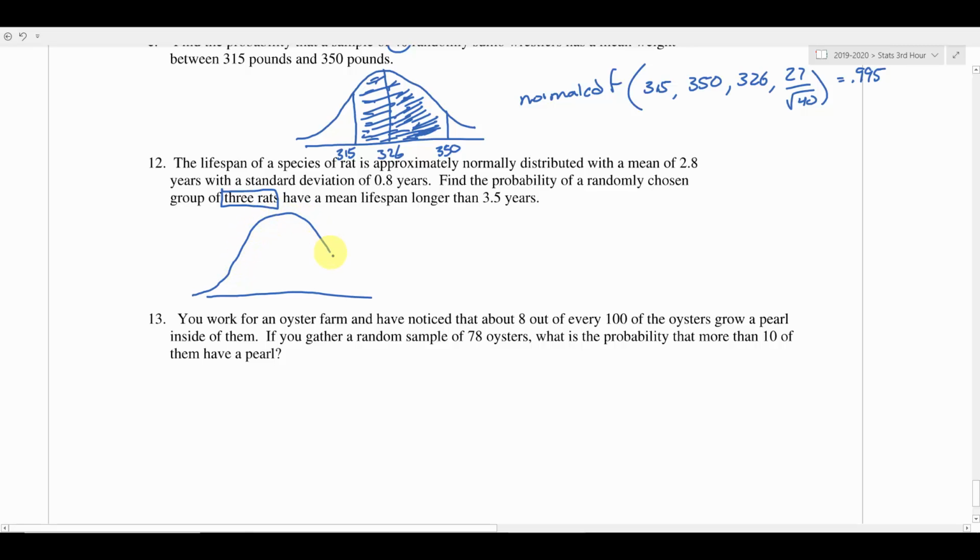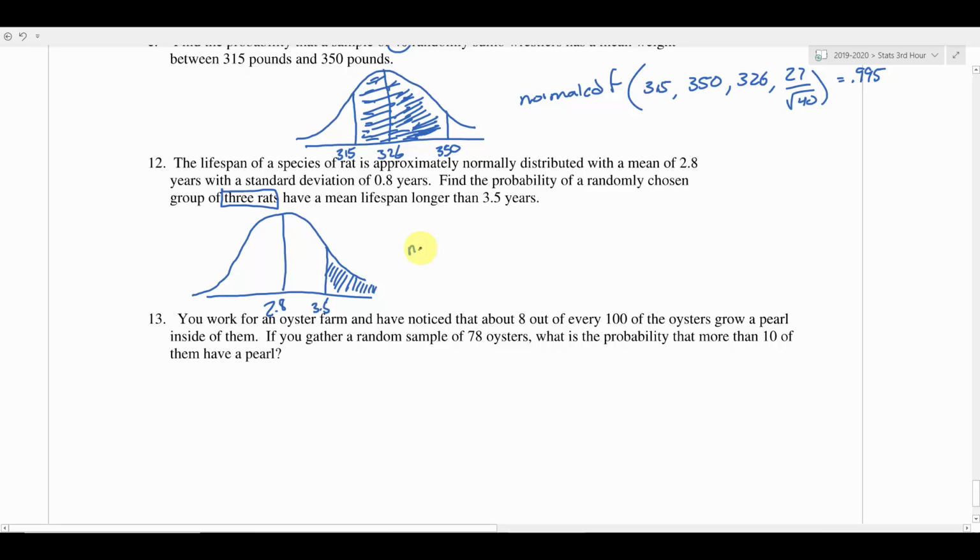I'm going to draw a normal distribution. I'm going to mark its center, which is going to be at 2.8 years. And we want to find the probability of being longer than 3.5. So 3.5 would be over here. And we want longer than, so we want the area to the right.